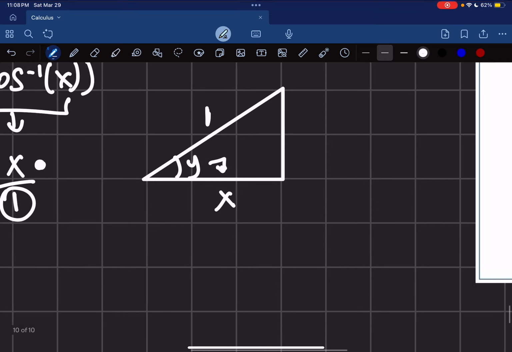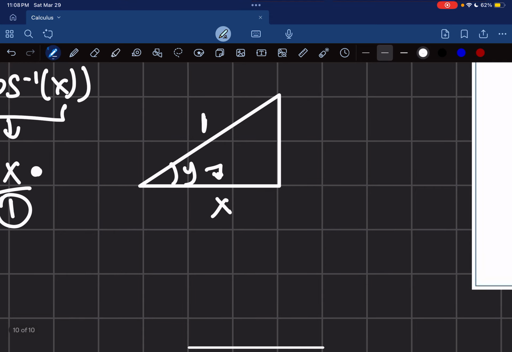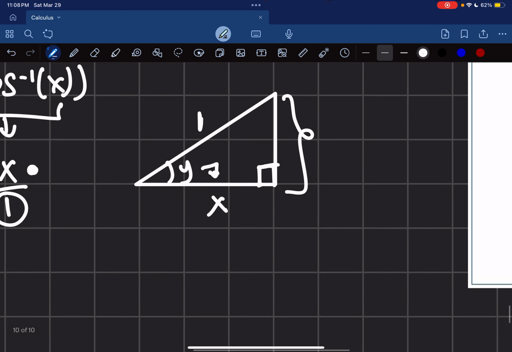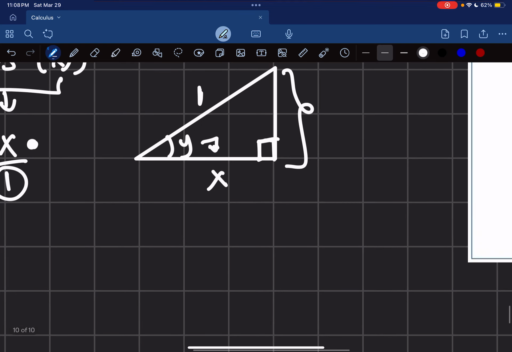Lovely. Now, just to make sure, I want to figure out what this side is. And remember, this is a right triangle, 90-degree angle here, which means that to find a missing side, I'm going to be using the Pythagorean theorem, which is c squared is equal to a squared plus b squared.